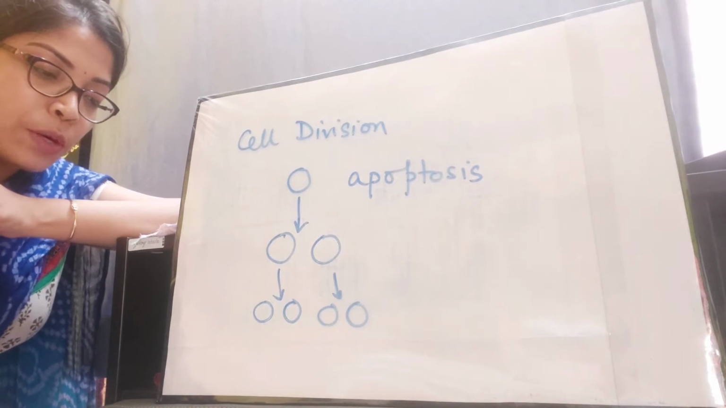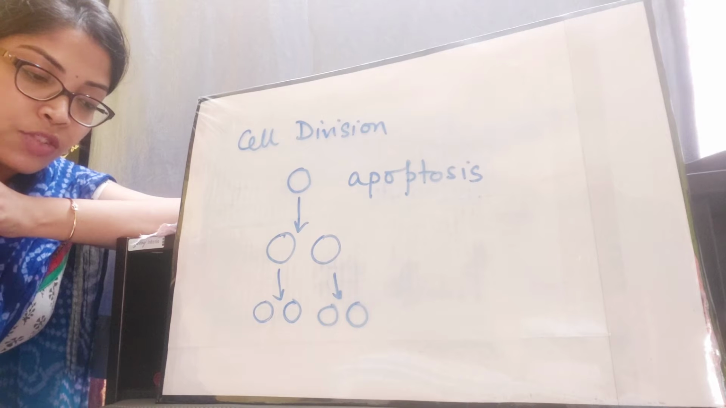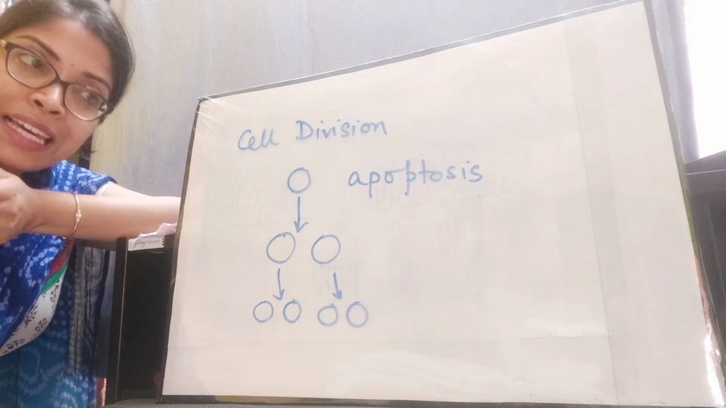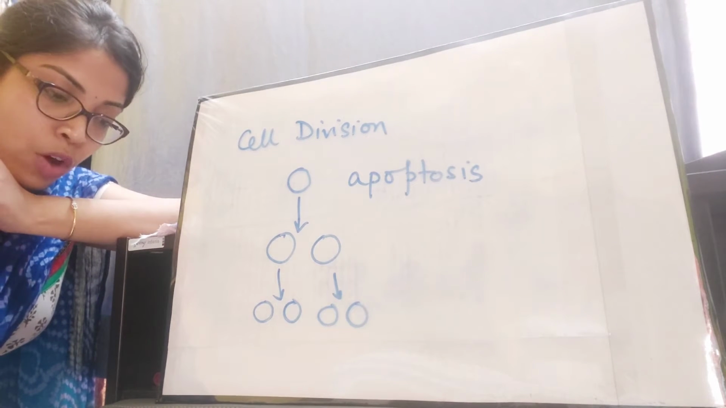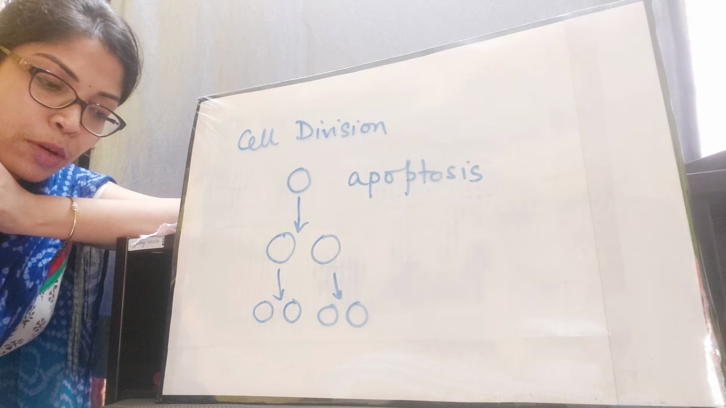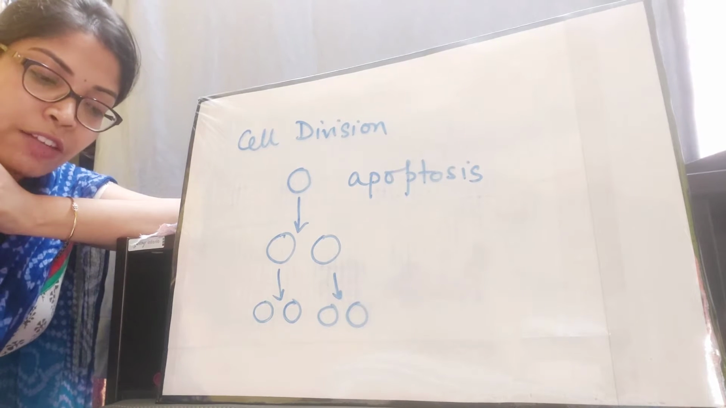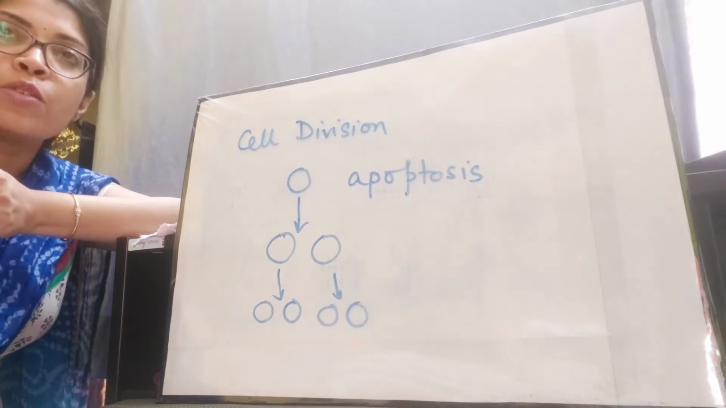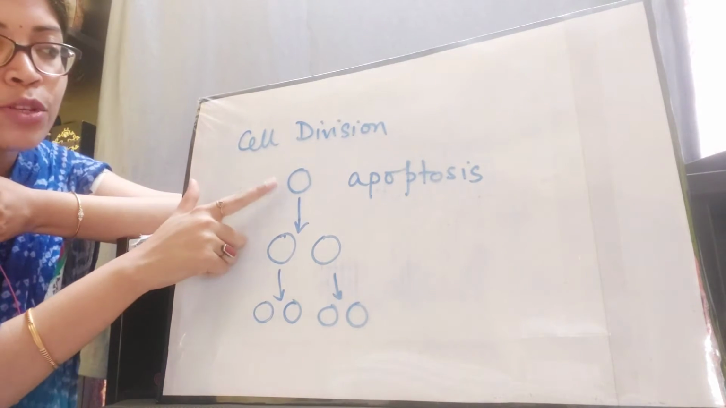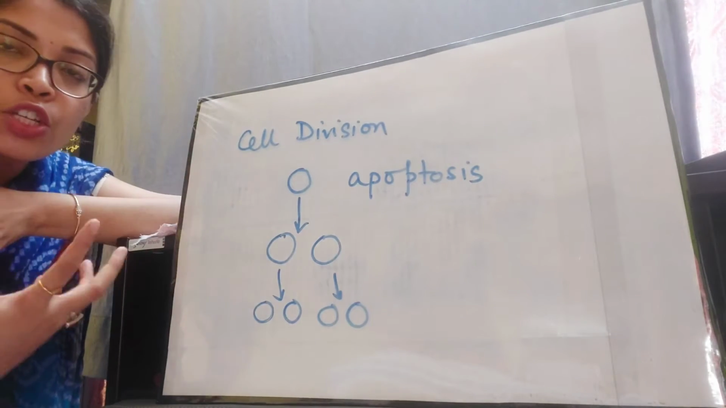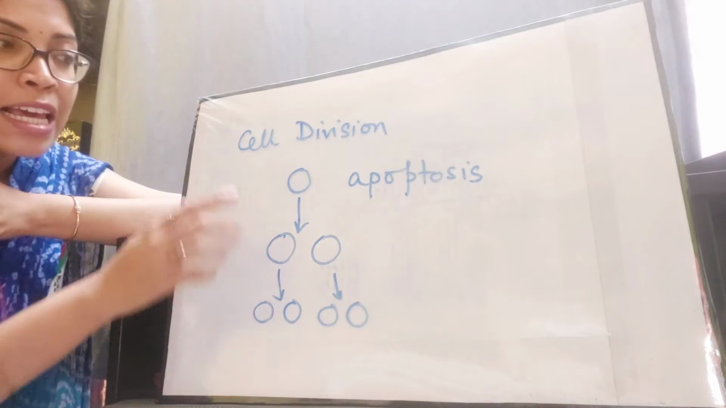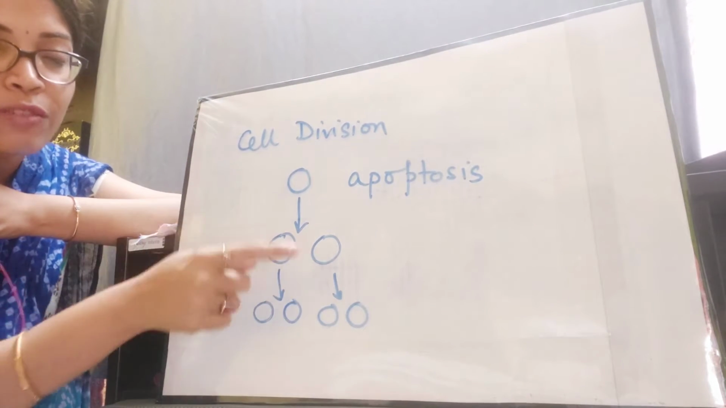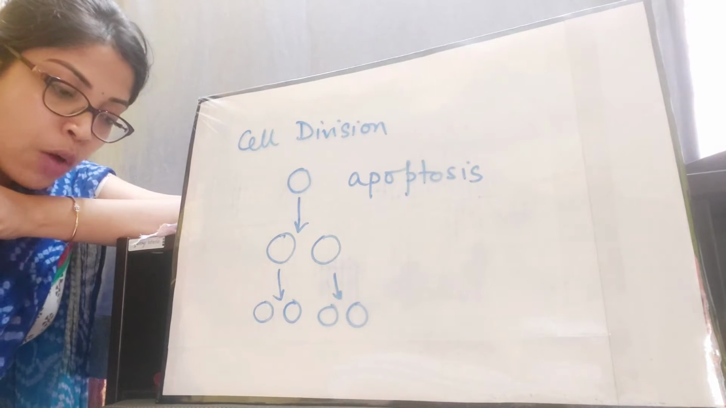So now let's move forward with the other topics of this chapter. The next topic is causes of cell division. Why does cell division take place? Obviously, when metabolic activities become higher and the volume of the cell increases, cell division may occur. That means when a particular cell, suppose this one, has a large volume and its metabolic activities have also increased, then it needs to divide into two daughter cells.